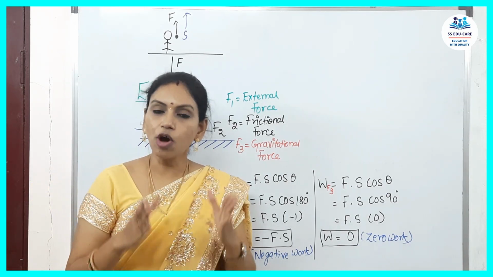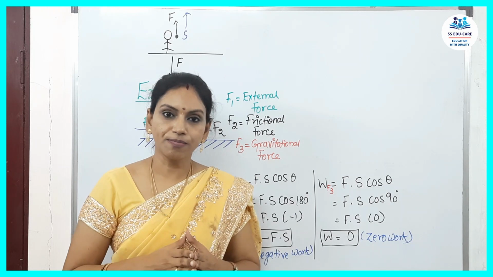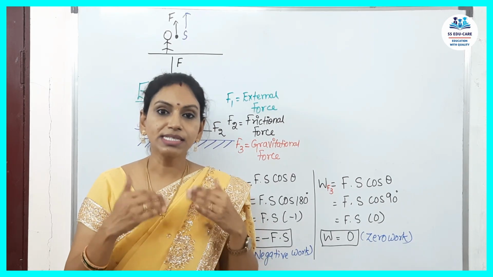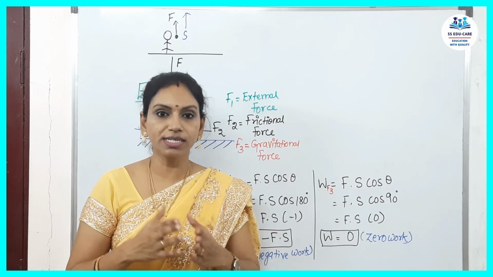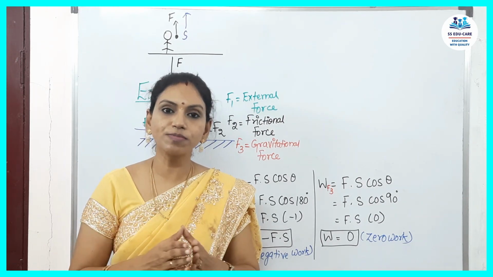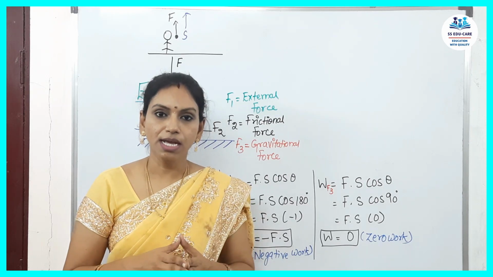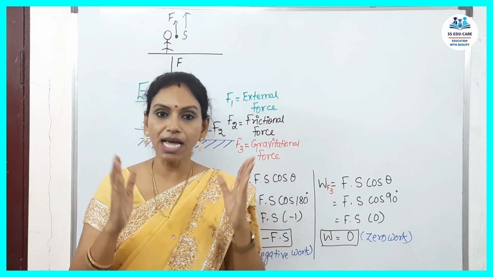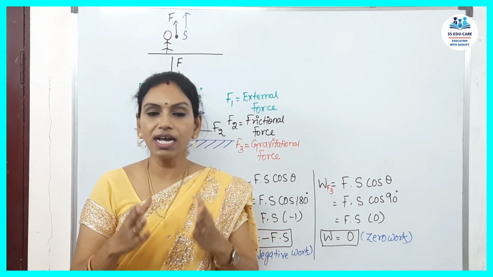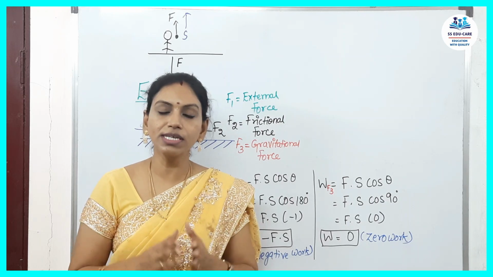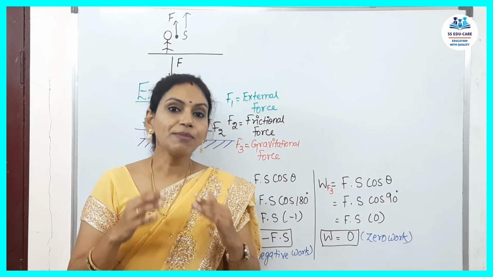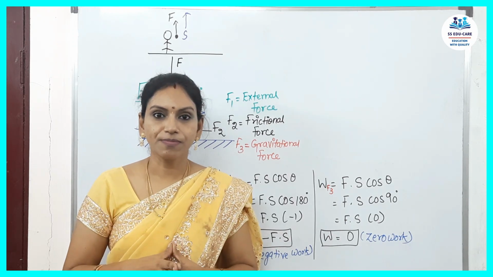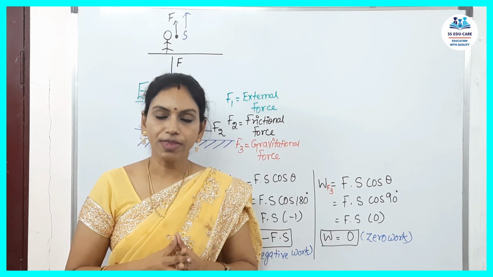So that ends your introduction to work. We have discussed the definition of work done, and then the SI unit and CGS unit of work done. And what if the object is not displaced, or what if the force and displacement are at different angles? What sort of work is said to be done? We have seen all this in this video. In my next video, I will be discussing power and energy.